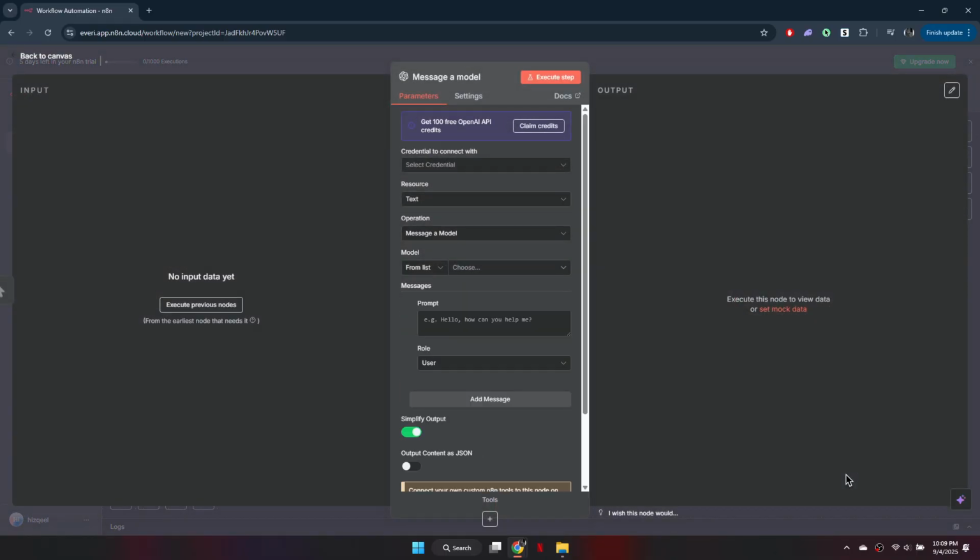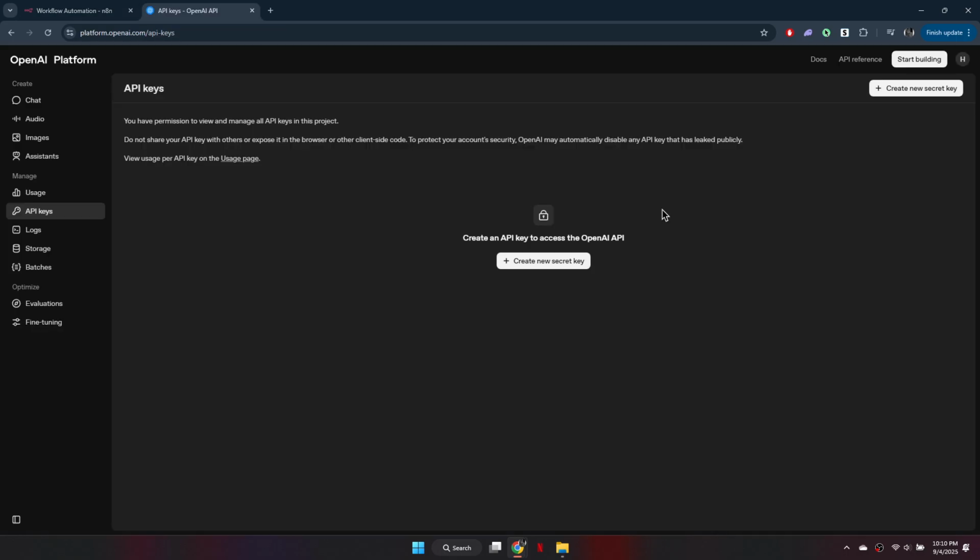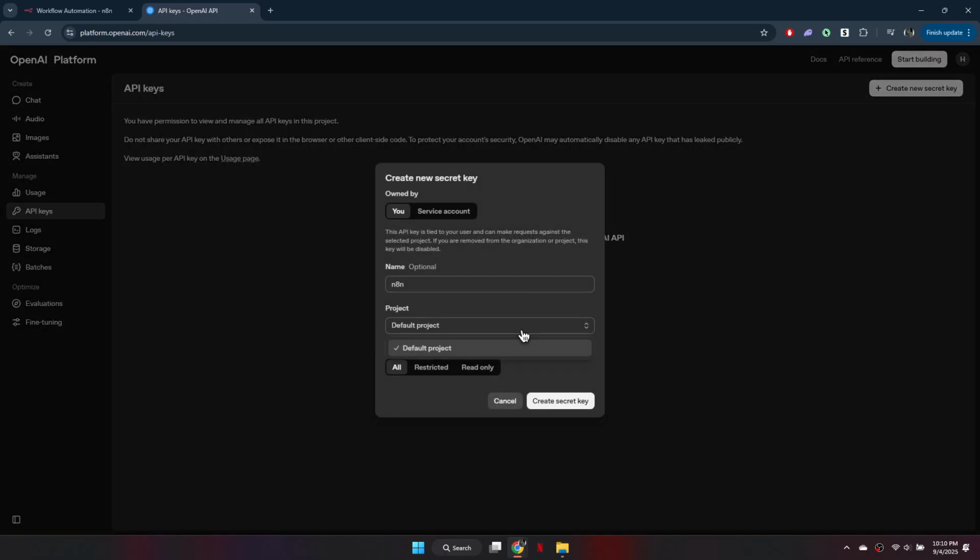As an example, let's use the Message a Model node. Open any OpenAI node and look for the field called Credentials to Connect with. Click Select Credentials, then Create New Credentials. You'll now be asked to enter an API key. To get this key, go to platform.openai.com, log in, and click the gear icon for settings. In the left menu, select API keys, then Create New Secret Key.